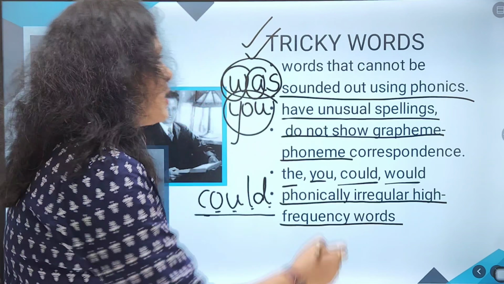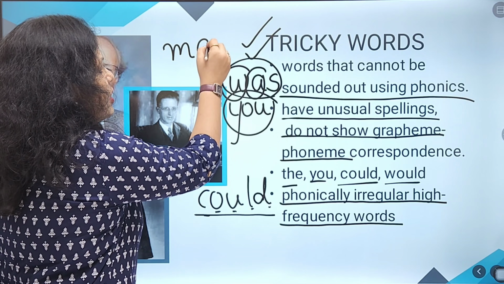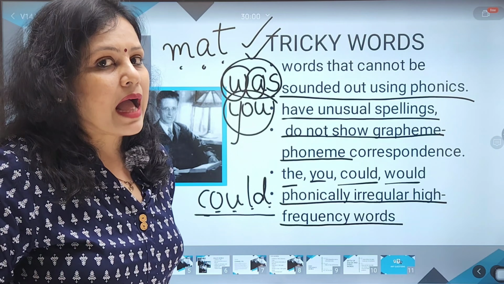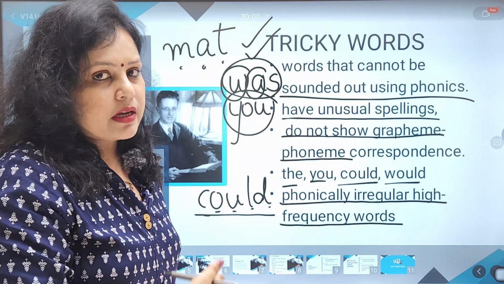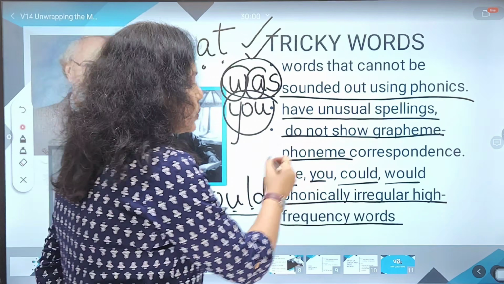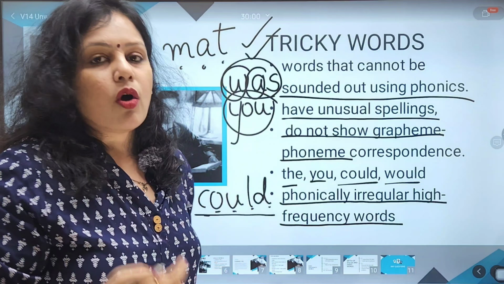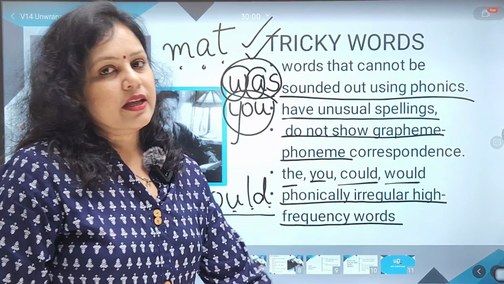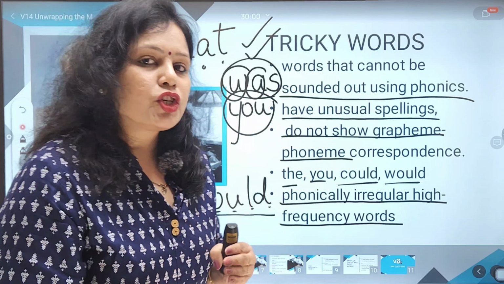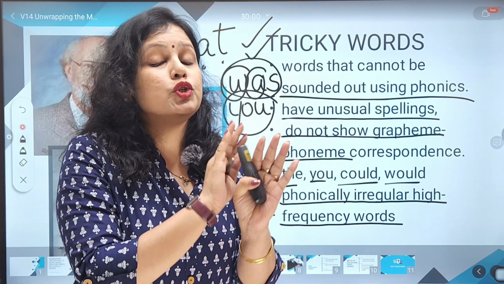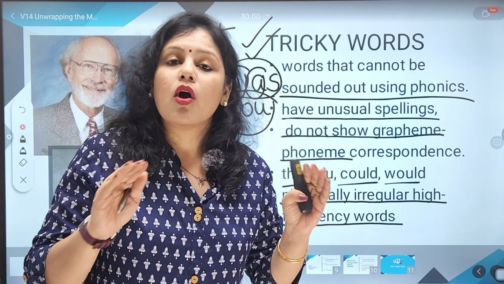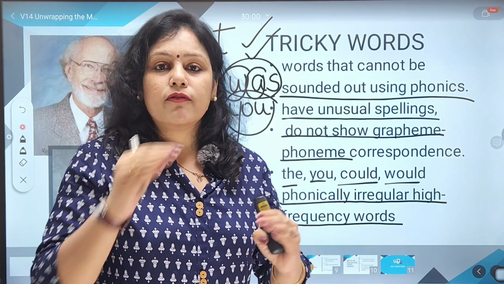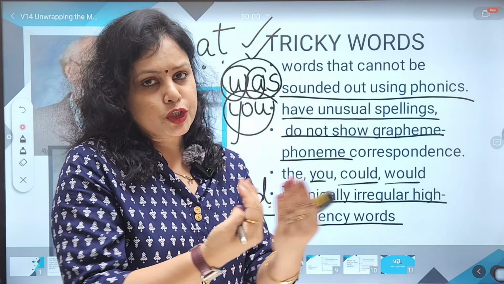So what are regular words? Those which you can decode with the help of phonic sounds, like 'mat'. So this is a phonically regular word. But the words which you cannot pronounce with the help of the phonic sounds are known as phonically irregular words. So in a nutshell, tricky words are those words which do not follow the spelling rules, or the phonic sounds, or the phoneme versus grapheme correspondence.